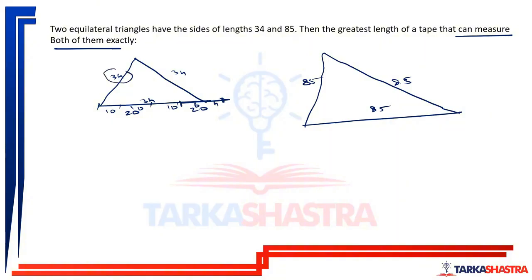The number which is divisible by 34 and 85. If the number is divisible by both 34 and 85, then it will be able to measure both exactly.